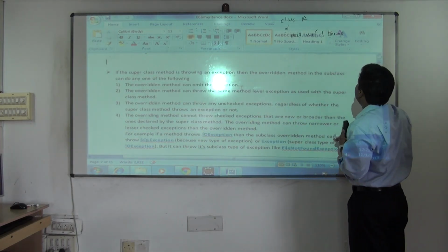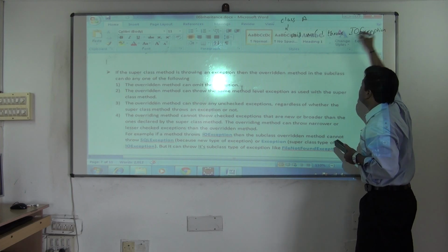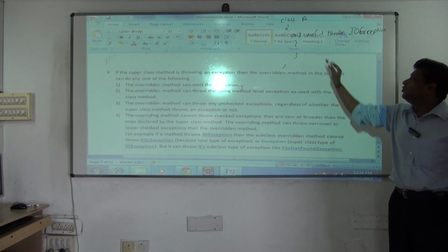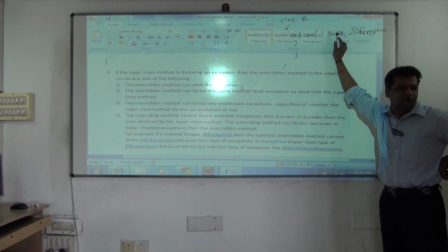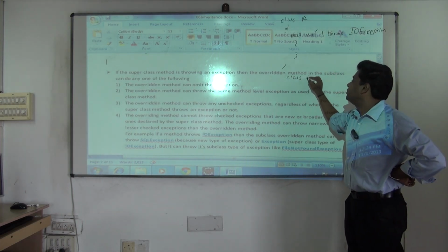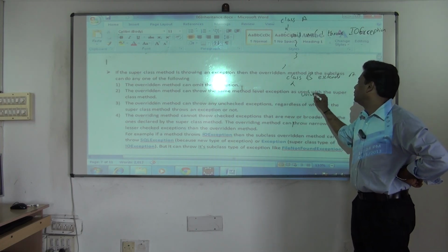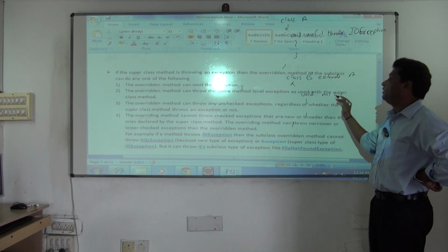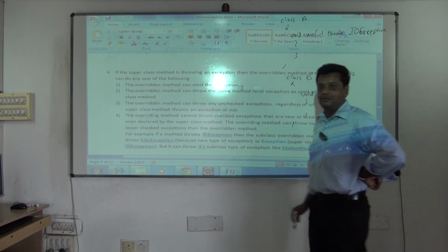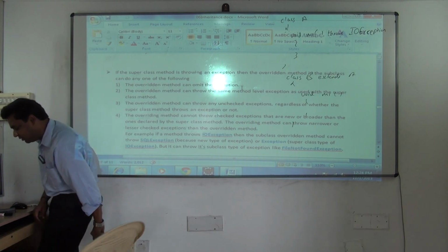So the superclass method is throwing what? You are writing some logic, and there's a possibility that this method might throw. Understood now? So this is how you have written some logic. Don't worry about the logic. Just understand this concept. When we write logic, you'll understand all this. Clear? So it is throwing what now? An exception. So when I override now, just notice, class B extends A. What can it do now? Void M1, nothing. It omits the exception. This is valid. This is an example for what? The first one. Are you following what the example is? You can omit. I'll code and show you now. Just see this.